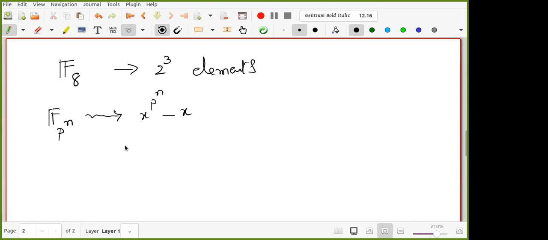This is the way we proved it, you remember. To show that there exists a finite field with p power n elements, I constructed a set S of all alpha such that alpha power p power n equals alpha. We proved that because p is the characteristic, alpha plus beta whole power p equals alpha power p plus beta power p, and we can extend it to anything.